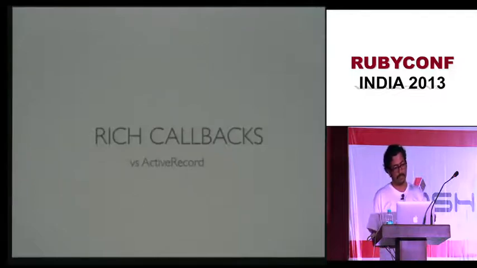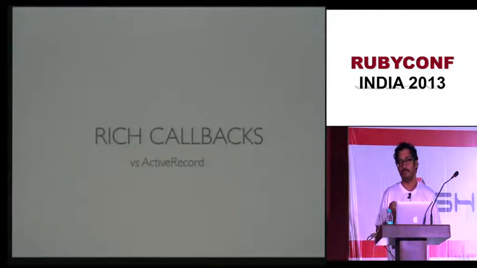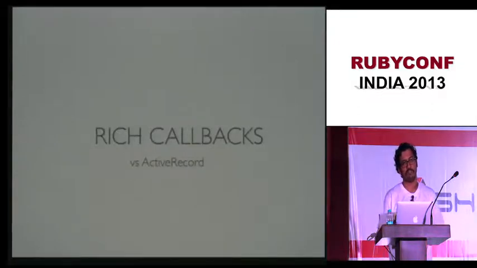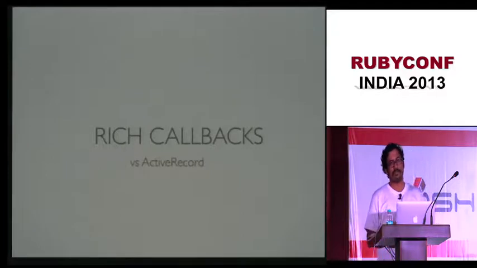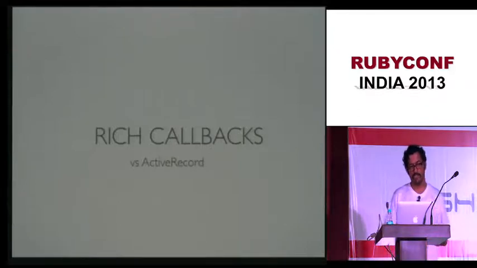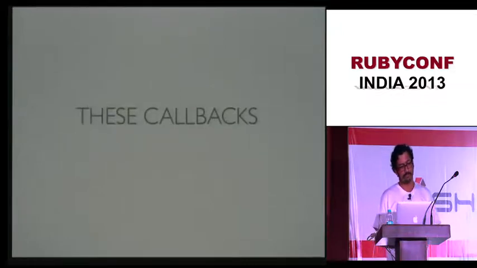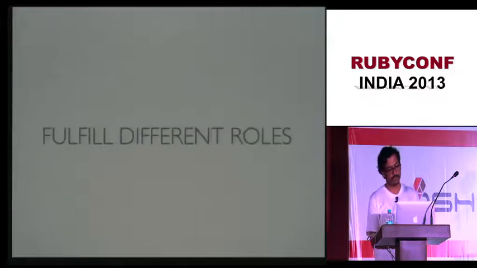I know what you're thinking. If you're modeling an Active Record object using callbacks, then the code becomes horrible really fast, right? So let's say you have an after create filter where you're sending a mail. You can do that, but let's say in a special case you don't want to send the mail, then your code will become ugly. We'll look at how we are handling it in Webmachine, but let's just keep that in the back of our minds. So these callbacks fulfill different roles.